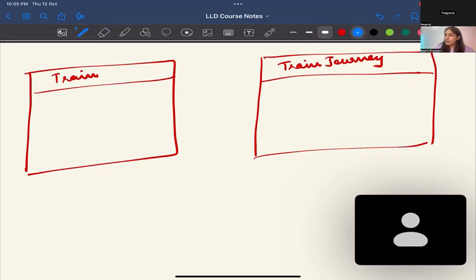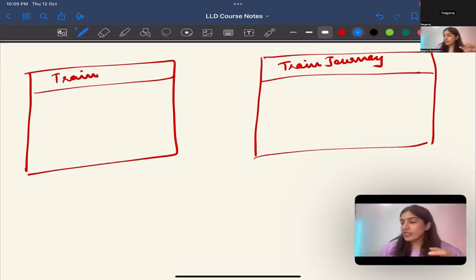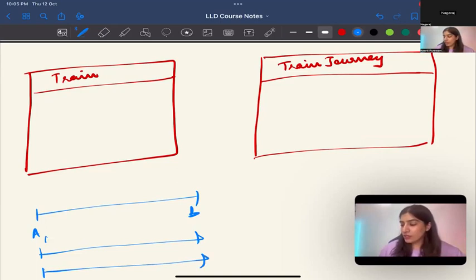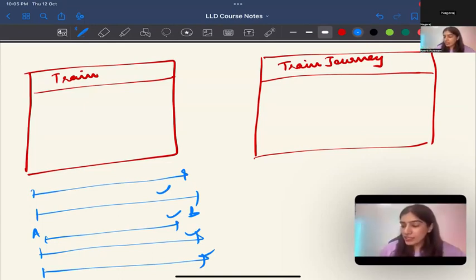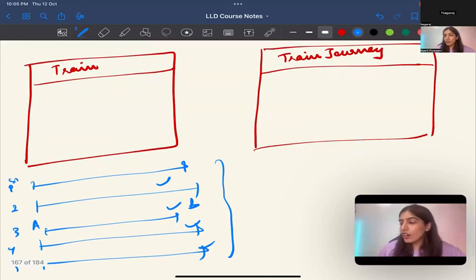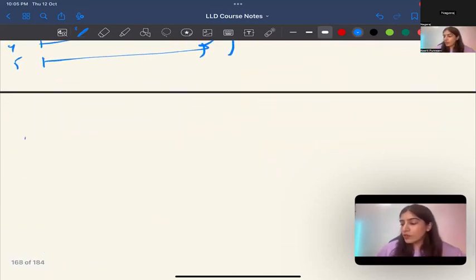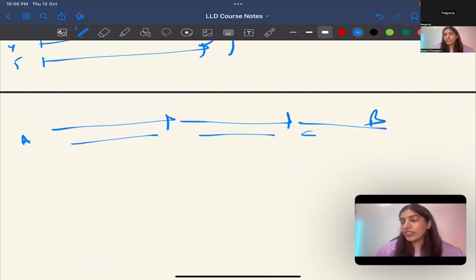Give me one sec. See, how I thought was that, there is a train that goes from, say, station A to station B, but this train goes, say, 5 times a week. So all these 5 journeys are different, say, train journeys. What I'm saying is, this train is going on date, say, 1st, 2nd, 3rd, 4th, 5th. These are different train journeys. According to me, this should be a train journey. If you are going from place A to B using 3 trains, these should be 3 train journeys, according to me. What do you guys think?